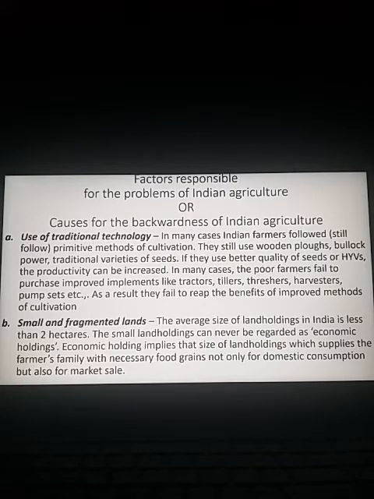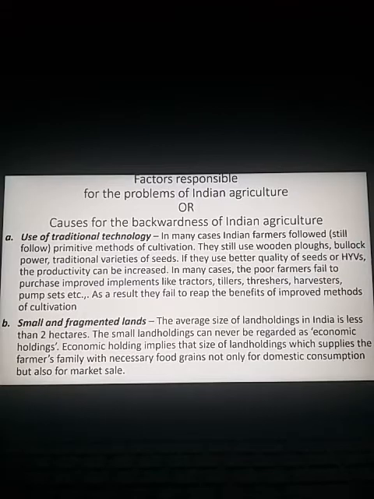Let us say a farmer incurs a cultivation cost of around 8,000, and after harvesting he disposes of the surplus goods in the market and gets around 16,000. Out of the 16,000, he deducts the cultivation cost, and if the 8,000 left out is sufficient for himself and his family to maintain a reasonable comfort, then you call it an economic holding.